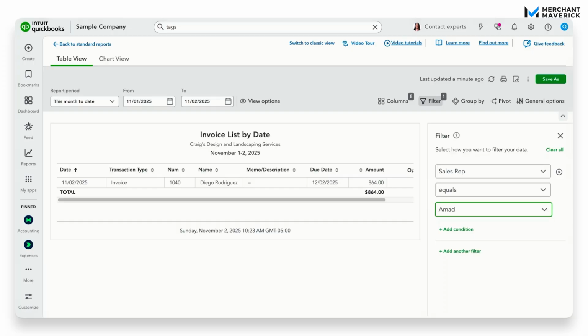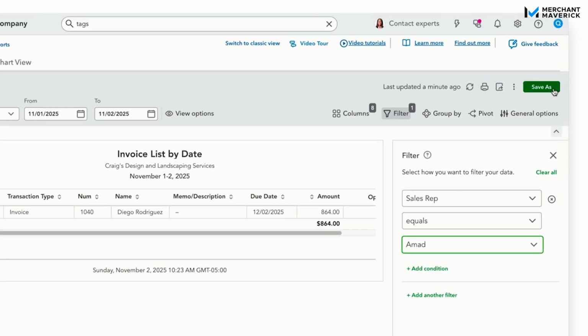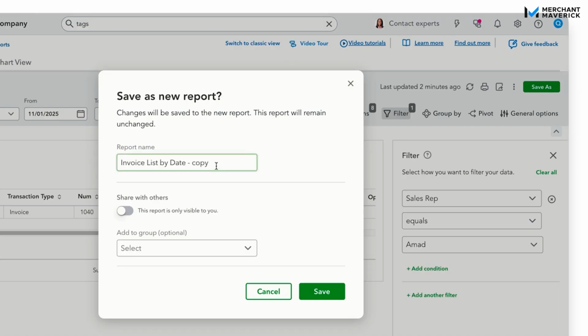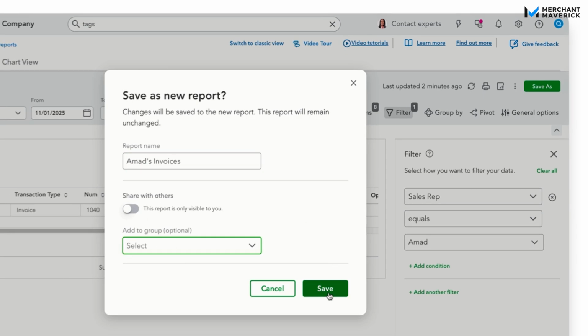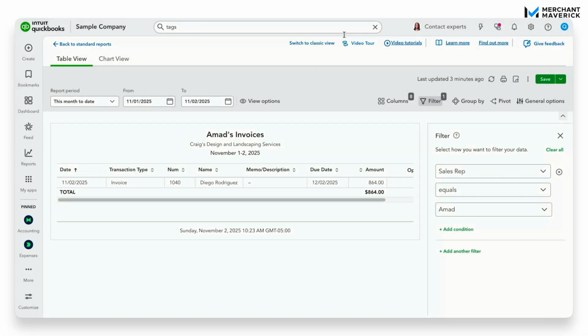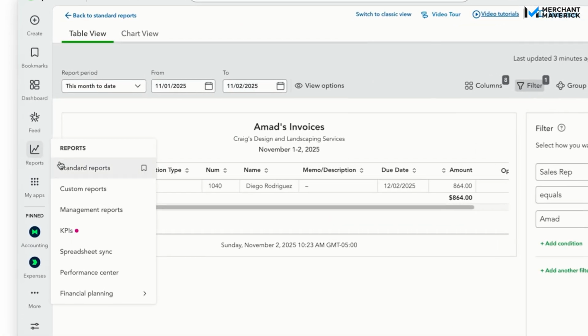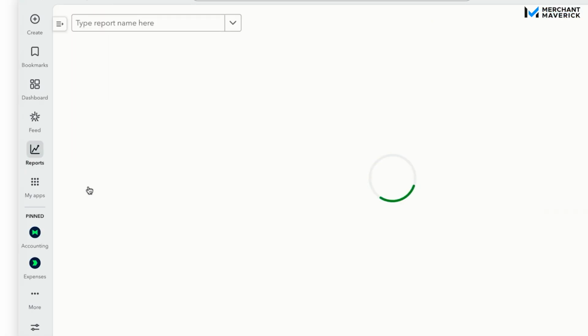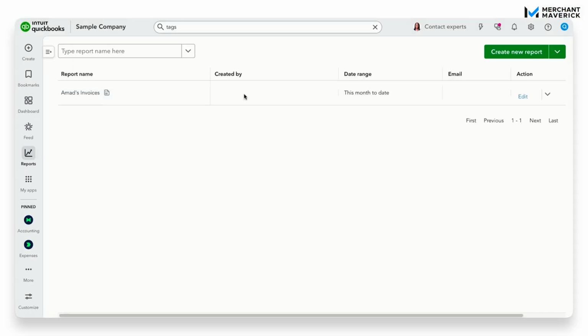You also have the option to save this as a custom report. So if you don't want to go in and filter every time, if you're going to be using this on a regular basis, you go up here to the top right, click save as, and we're just going to name it Amod's invoices. You have the option to share it with others, or you can add it to a group. We don't have any groups set up, and then we're going to click save. To find that in the future, we can go over here to reports, hover over that, click on custom reports, and it will pull up Amod's invoices right there.